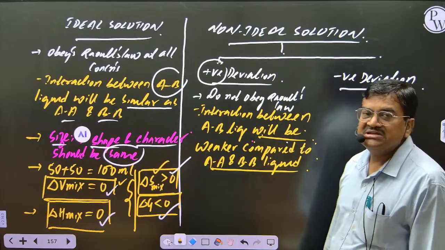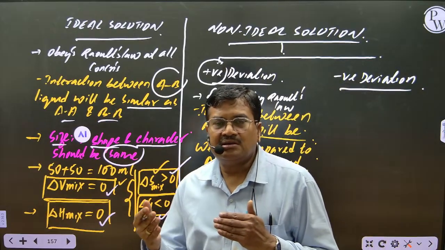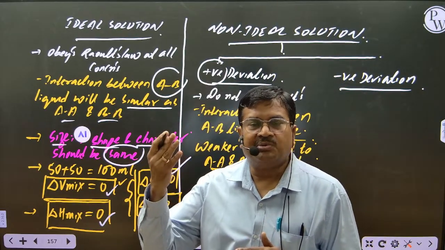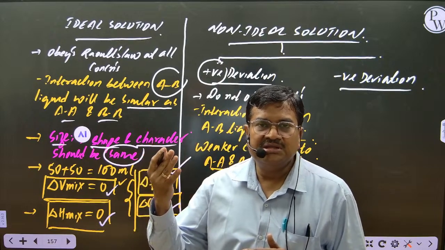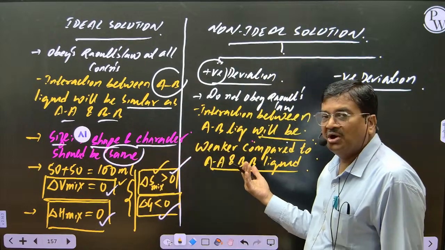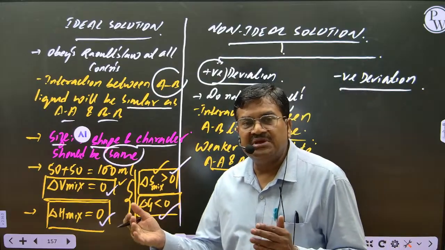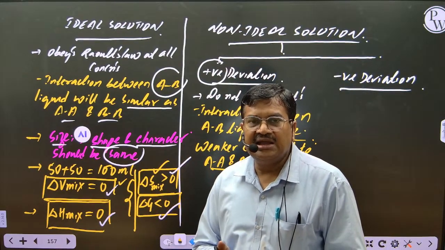So after mixing, interactions become weaker. That's the reason they are showing positive deviation, which means the molecules are loosely held after mixing the two liquids. Getting the idea, all of you?